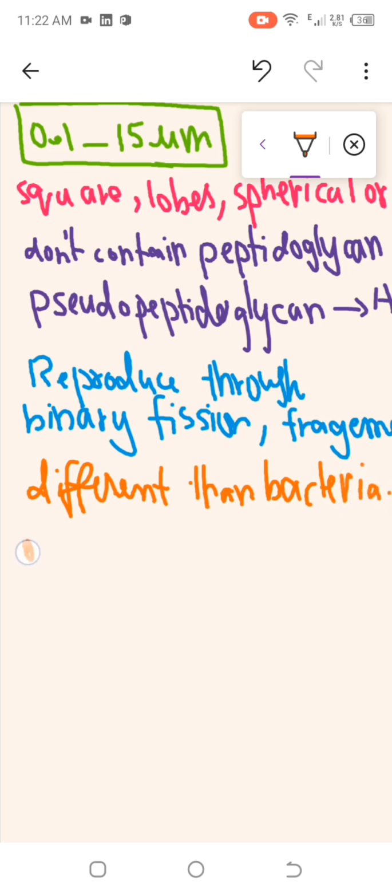Number one is the condition: they are extremophiles. They can survive in extreme conditions. They live in moderate conditions, but they can also survive in very extreme conditions. So they are also known as extremophiles.